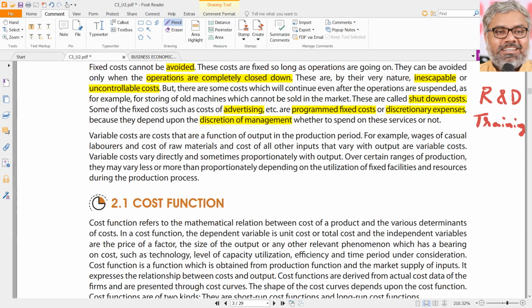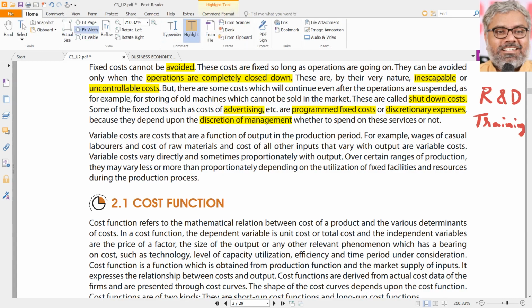Fixed costs can also be called inescapable costs, uncontrollable costs. Some of the fixed costs are programmed fixed costs like advertising, which are committed already. Some of the costs are discretionary fixed costs. That depends upon whether the management wants to spend or not.